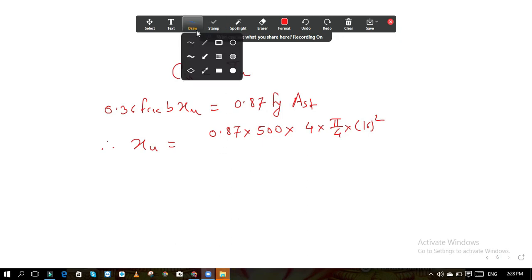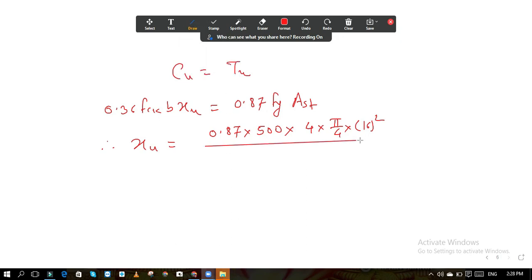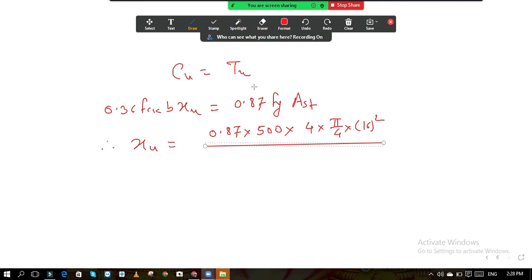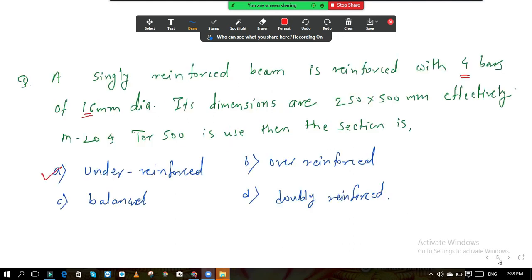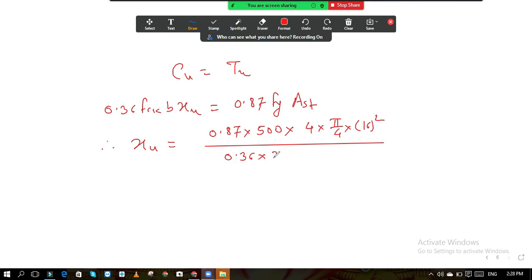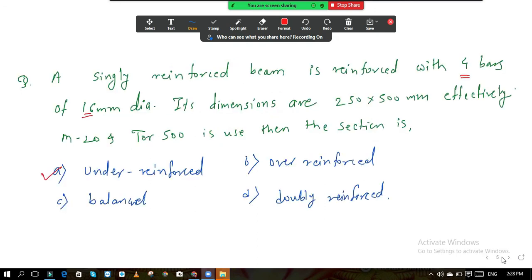Whole divided by 0.36 FCK. What is the value of FCK? M20, so it is multiplied by 20 into B. Width of the section is 250.